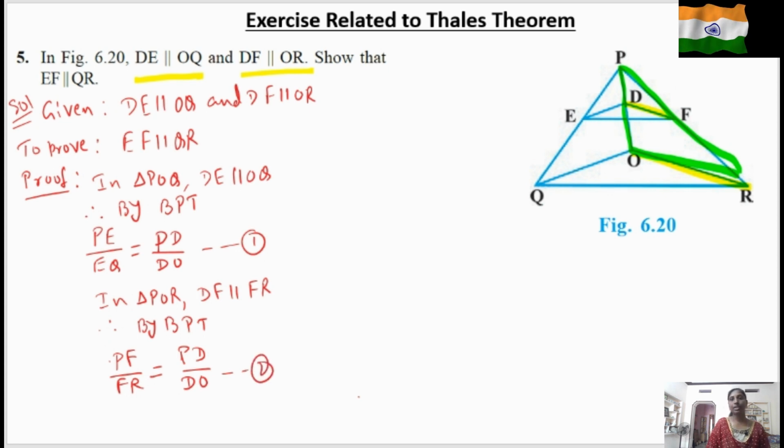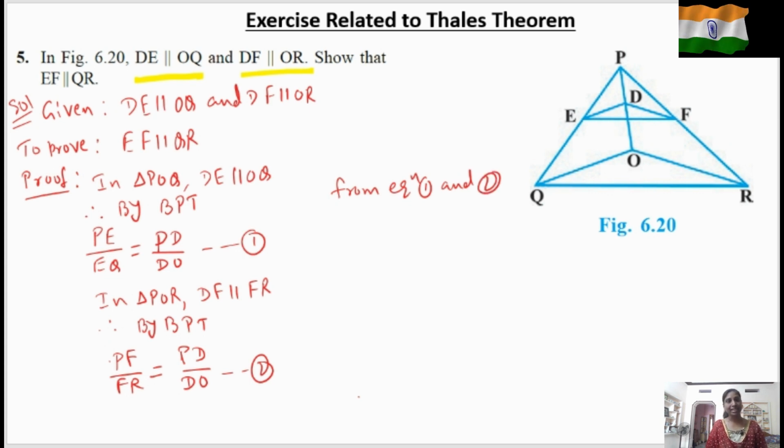Okay. Now from equation number 1 and 2, we can see clearly the right hand side is equal. So we can equate the left hand side also. PE by EQ is equal to PF by FR. So now let's see this triangle PQR.